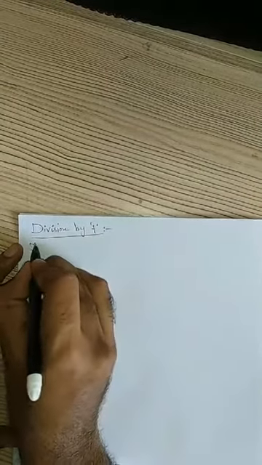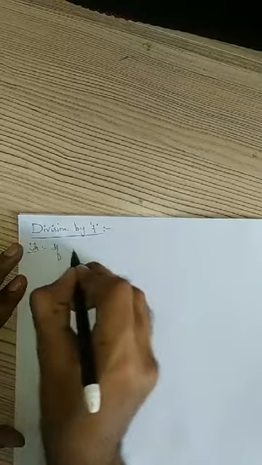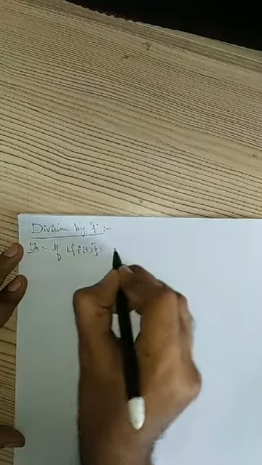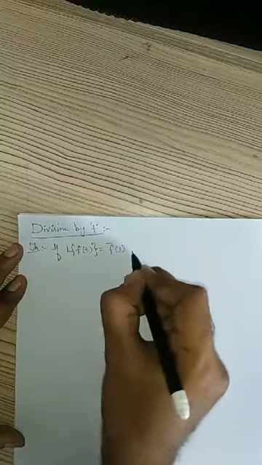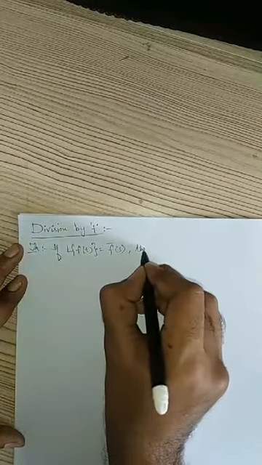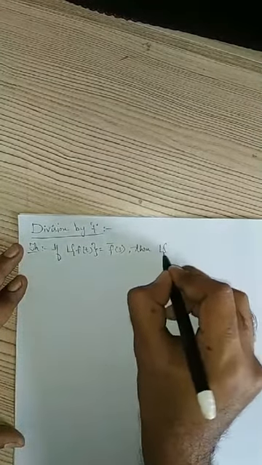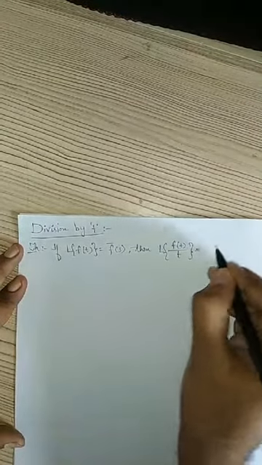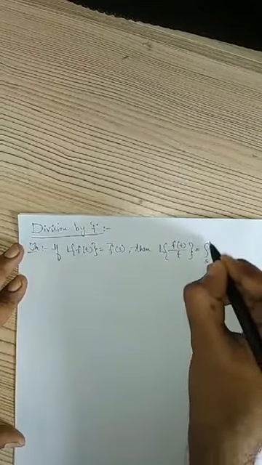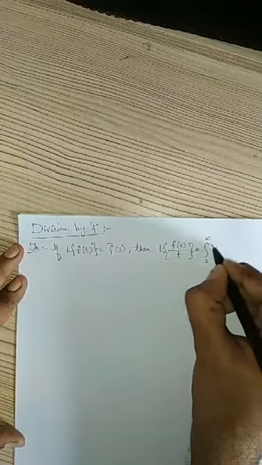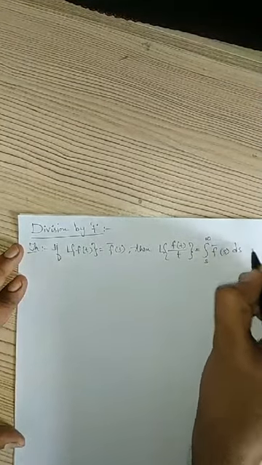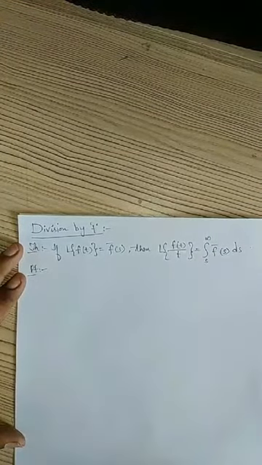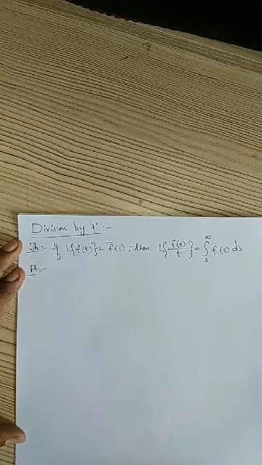So the theorem is, if Laplace transform of f of t is given by f bar of s, then Laplace transform of f of t by t is given by integral s to infinity f bar of s ds.